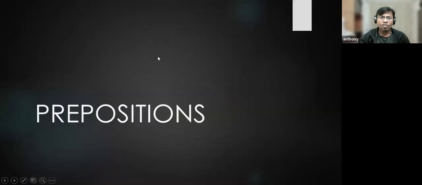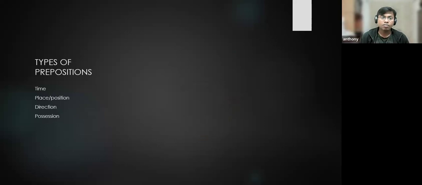So, a simple heading: prepositions. There are four types of prepositions. You can see on the screen, we can divide the words into four types: time prepositions, place and position prepositions, direction prepositions, and possession prepositions.